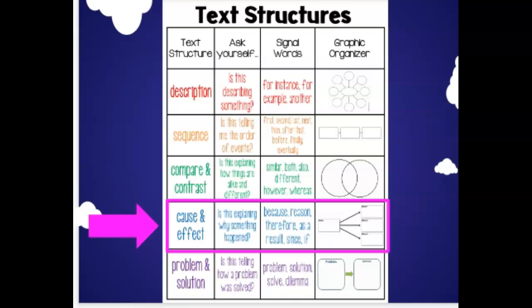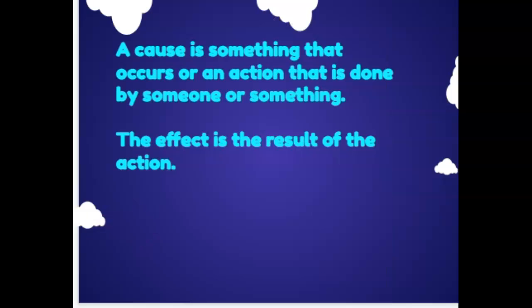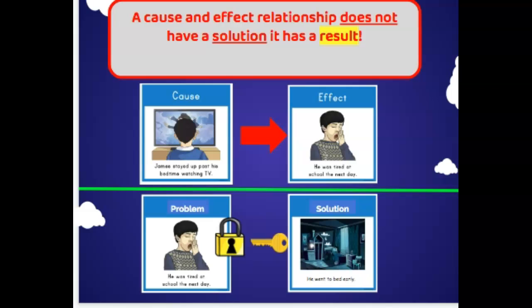Some signal words to look for are because, reason, therefore, as a result, since, and if. A cause is something that occurs or an action that is done by someone or something. The effect is the result of the action. The cause and effect relationship does not have a solution, it has a result.